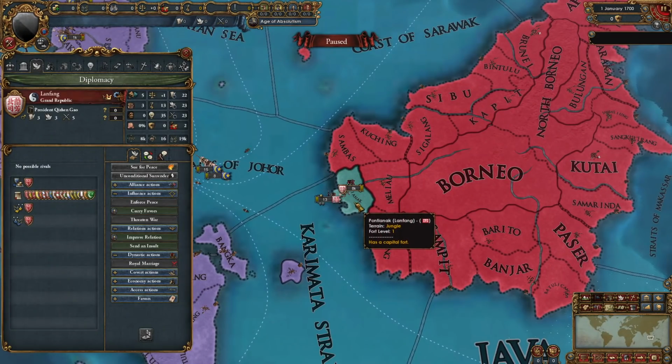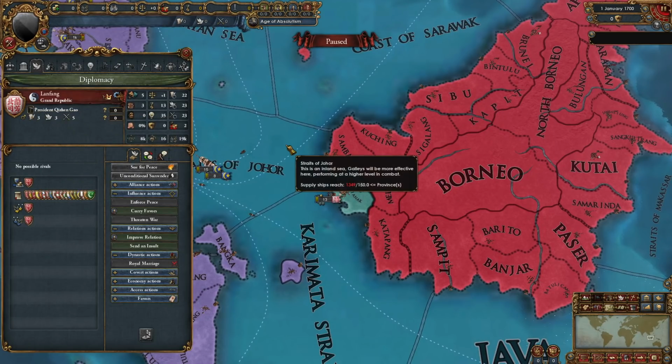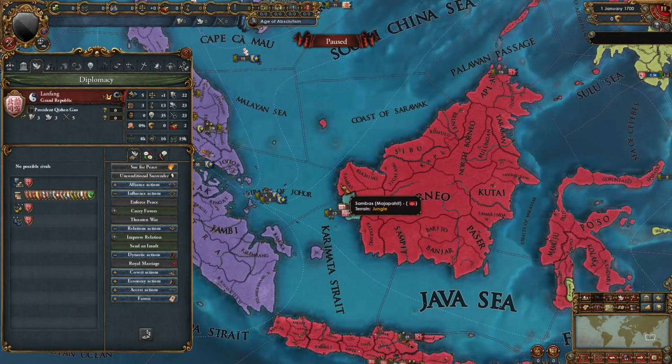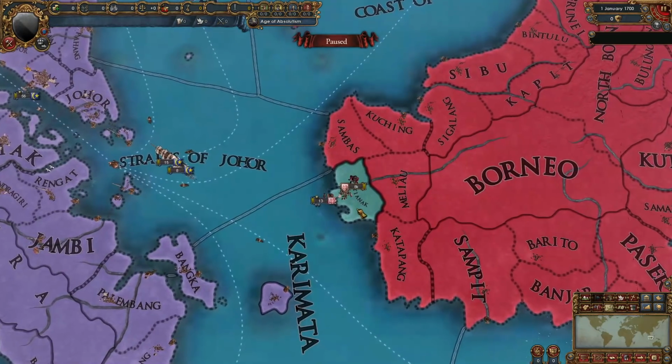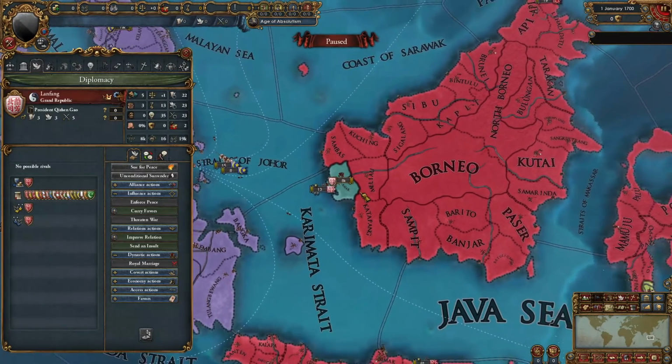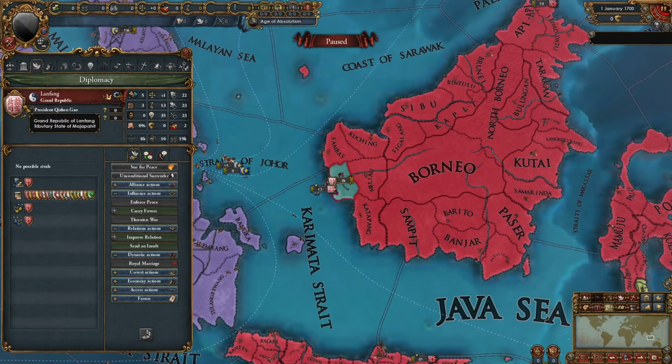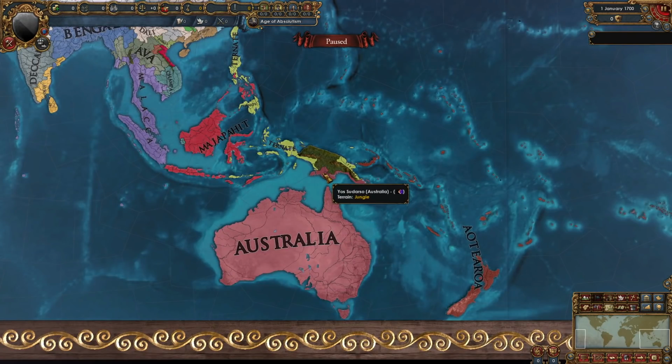We have Lanfang, one of the rarest nations in EU4. Now this did happen in my previous what if video, but I made Majapahit integrate them because I thought it was a bug, but I don't think it's a bug. So if anyone knows how the AI made this happen, let me know in the comments. But Lanfang is one of the rarest nations in EU4. Australia has finally decided to do something and they've taken some provinces from Ternate.